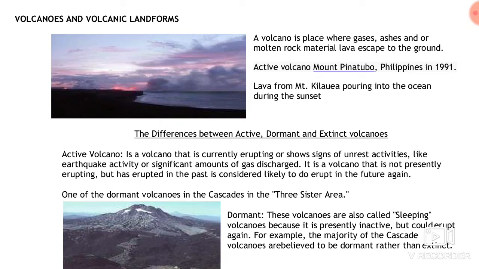Good morning, students. Today we will study the volcanoes and the volcanic landforms.